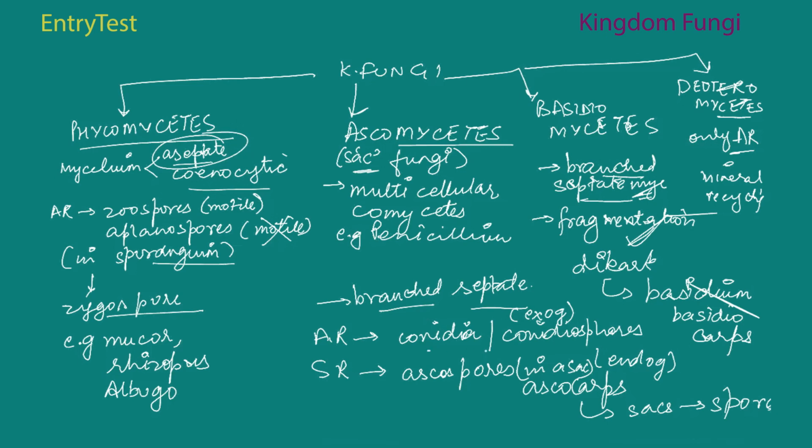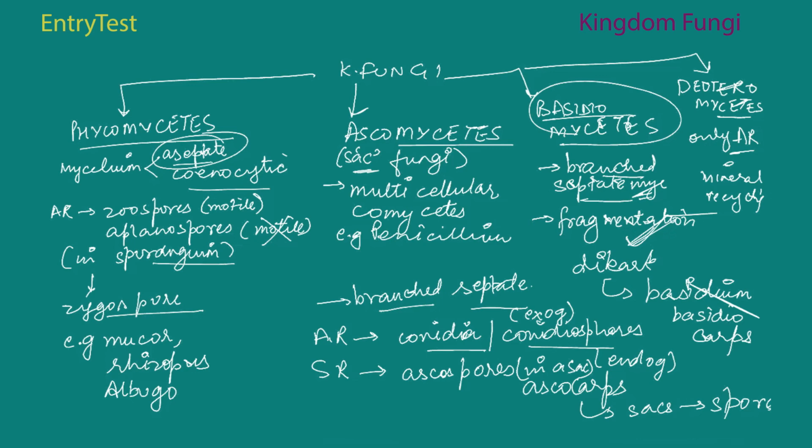Asexual reproduction is through conidia that develop exogenously on conidiophores, and sexual reproduction is through ascospores that develop endogenously in a sac, in ascocarps. So the ascocarp contains these asci, and they help in the formation of spores. The third one was Basidiomycetes, again with branched and septate mycelium.